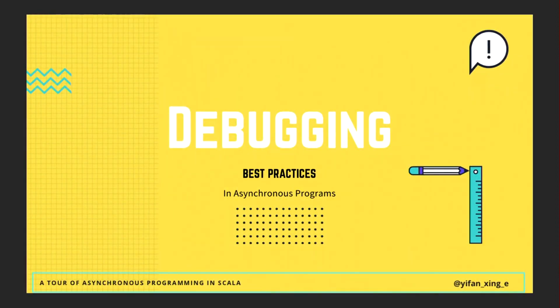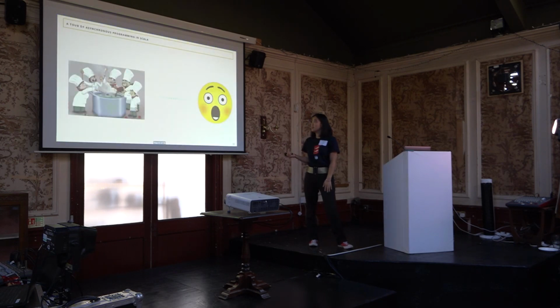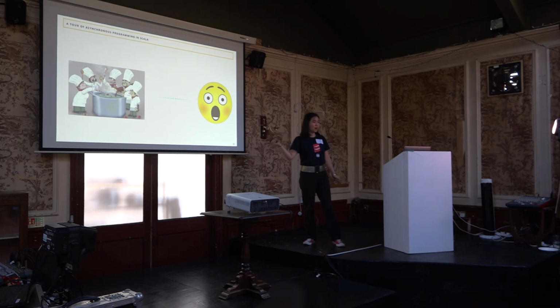Now, let's talk about debugging asynchronous code. It's going to be fun. Debugging asynchronous code is extremely painful, right? But we have to face it every day. So what are the good practices? Coming back to the breakfast example, if we have so many threads and so many people trying to cook the same thing at the same time, it could possibly create a mess. That's called too many chefs in the kitchen spoil the broth. Yes, I said it right. And we don't want this to happen, so how do we avoid this?